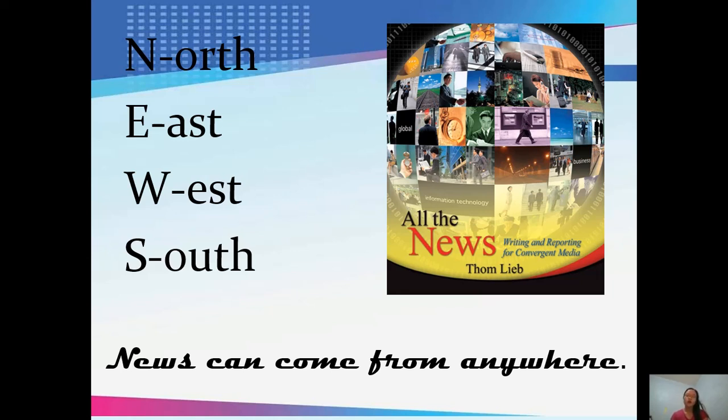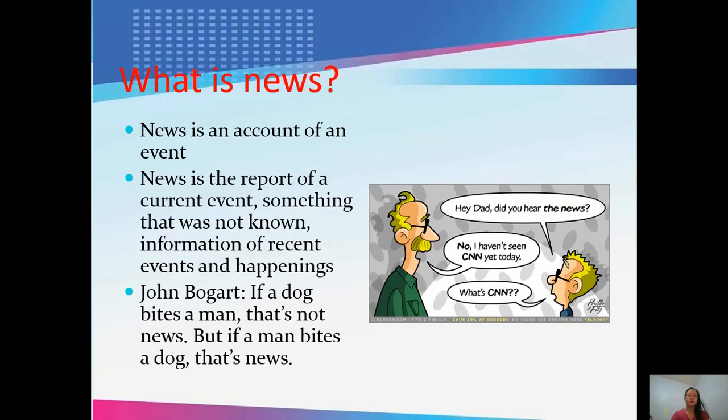So, in the illustration at the right, it is said that all the news, writing, and reporting for convergent media, said by Tom Lee. So, news can come from anywhere, from the north, from the east, from the west, and from the south.